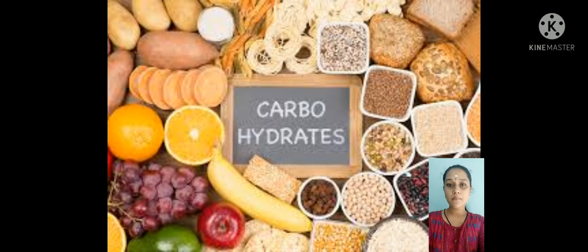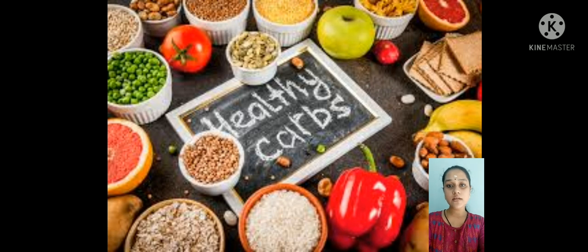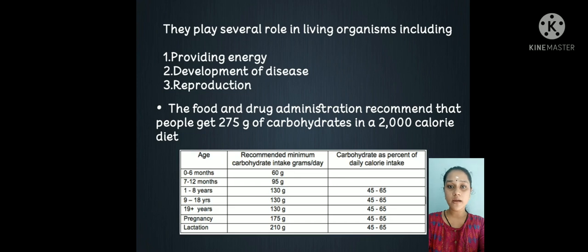Here, I am going to tell about a small video on the topic classification of dietary carbohydrates. Among three important macronutrients, carbohydrates act as the main source of energy for the body. They play several roles in living organisms, providing energy, development of disease, and in reproduction.